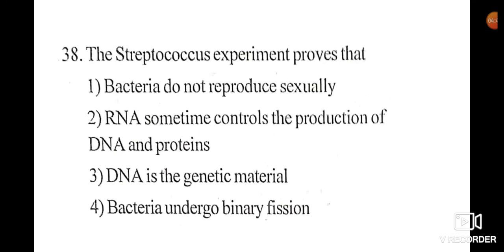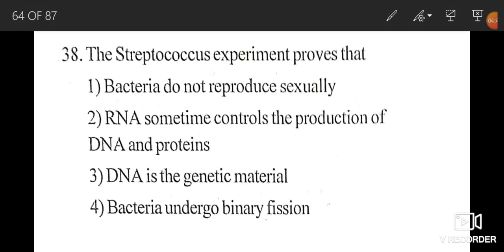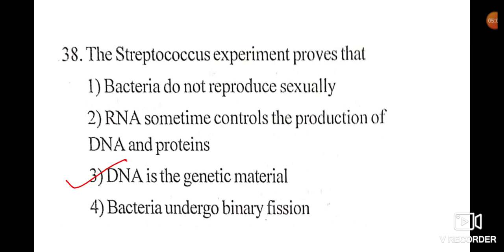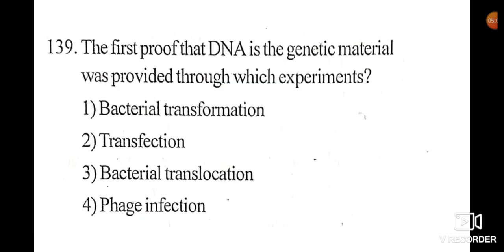Question number 138. The Streptococcus experiments prove that, right option is 3, DNA is the genetic material. Question number 139.